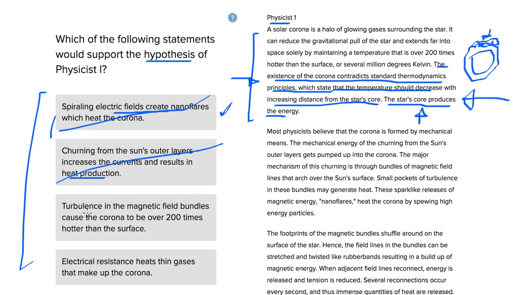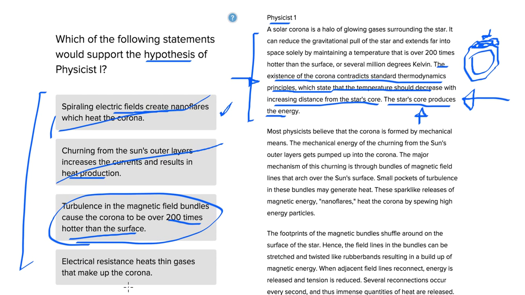Turbulence in the magnetic field bundles cause the corona to be over 200 times hotter than the surface. So this gives you evidence that there is a lot more heat production going on over here, that the standard thermodynamics model, which claims that the further you get from the sun, the colder it will be, is actually wrong when it comes to the corona. So this would have to be the right answer.